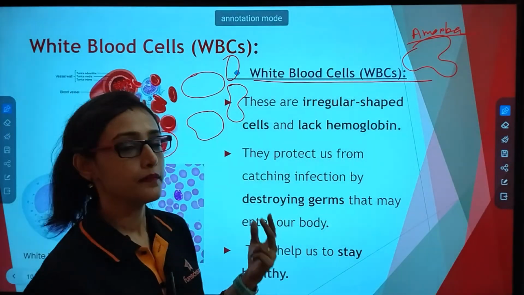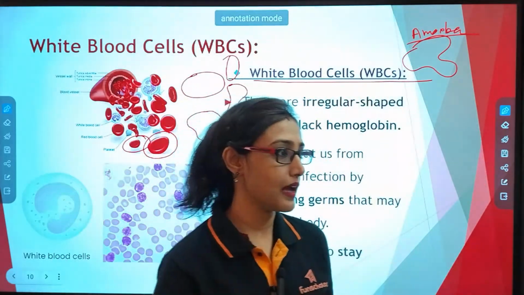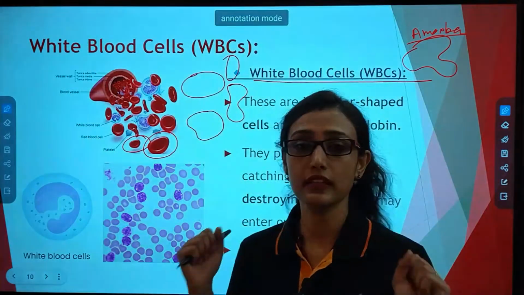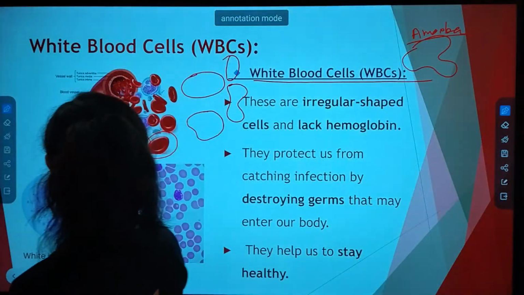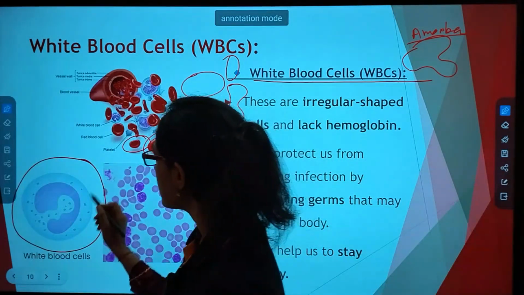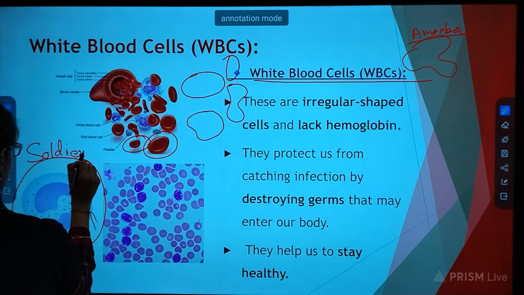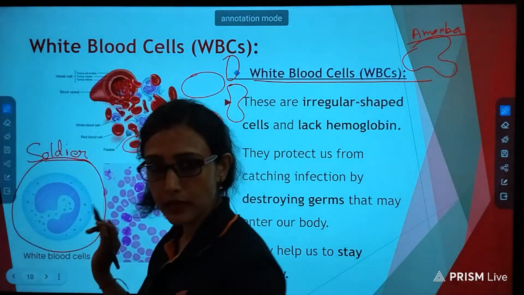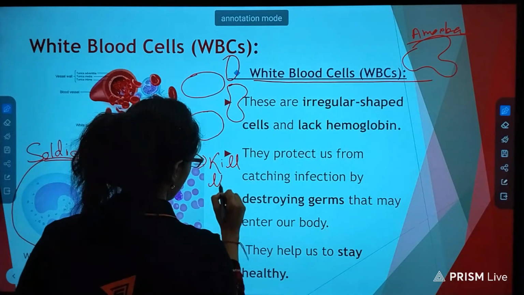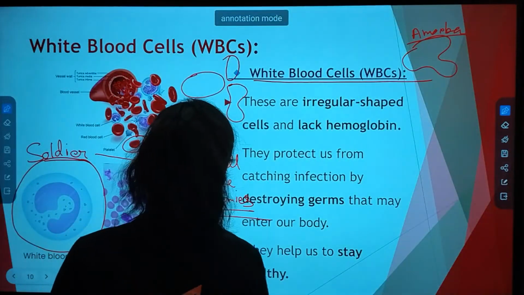Third function is that the WBCs protect your body from germs. Okay, you are being attacked by some germs, then the WBCs are the soldiers. See, such a beautiful WBC cell. It is a 3D figure. Its function is to act as a soldier. What is the function of a soldier? To kill the enemies, right? To kill the enemies, right?